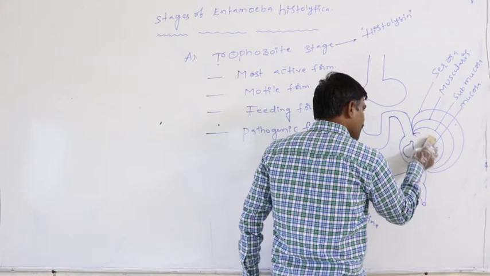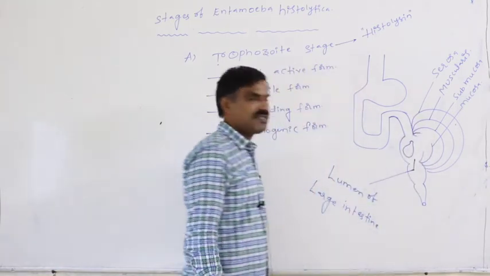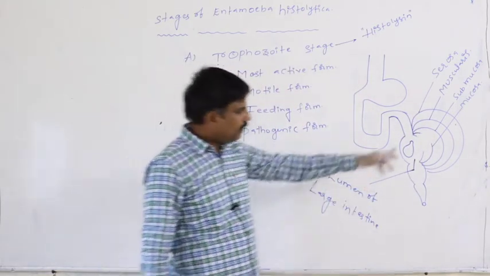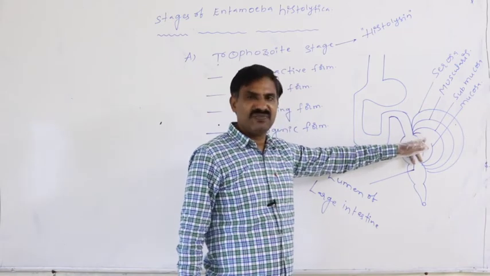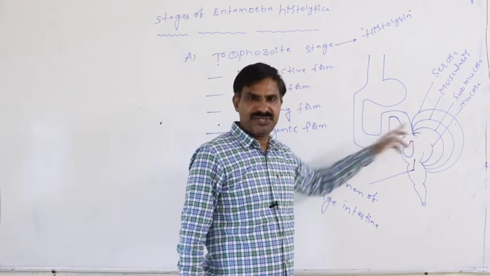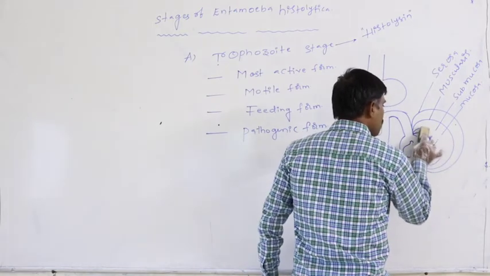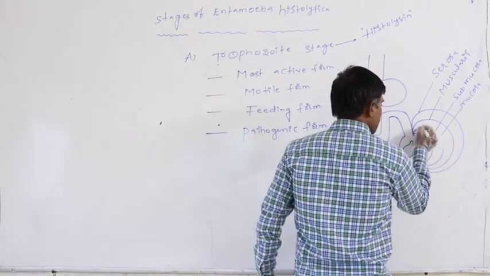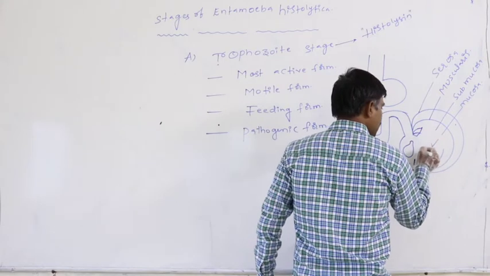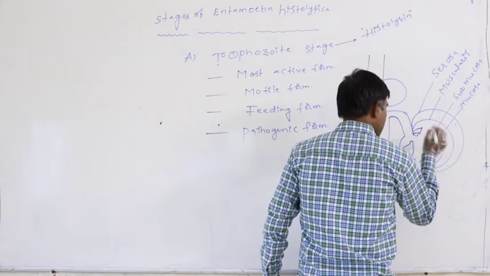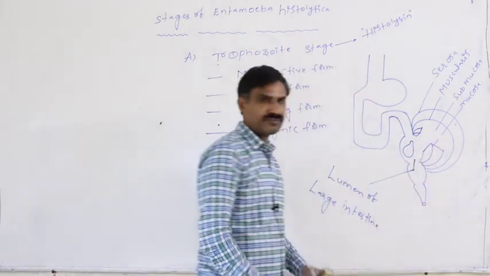In that way, at first the mucosa membrane gets dissolved or damaged. Later, the submucosa also gets dissolved like this.